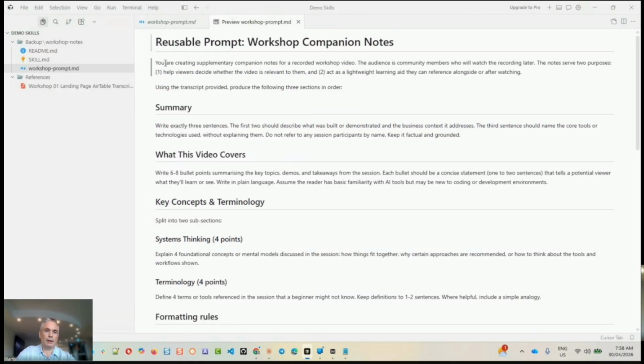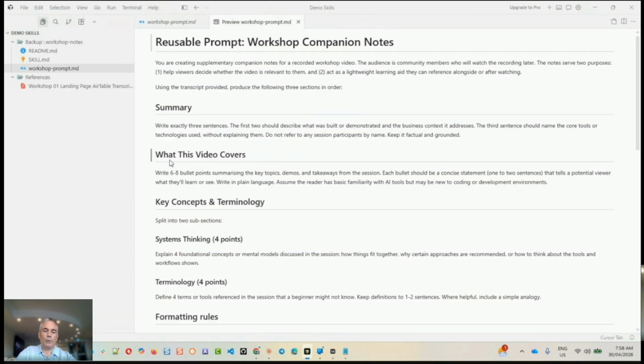Okay, so what I'm saying here is that you are creating supplementary companion notes for a recorded video, and that's what I want to do. Here's a bit of a summary. I want a few sections. I want a summary of what this 1 hour workshop was all about, so the user can just read that in 2 or 3 sentences. And I'm saying keep it business focused rather than technical. Even though we're talking about technology and AI, we don't want to lose people. We want to say what it is and what's in it for them from a business perspective.